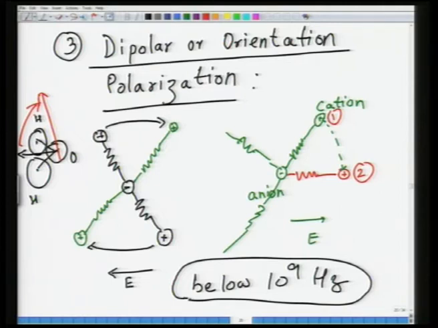So here you have rotation of dipoles, which can happen in the frequency range below 10 to the 9 hertz. Because this involves rotation of higher masses, larger times are required.